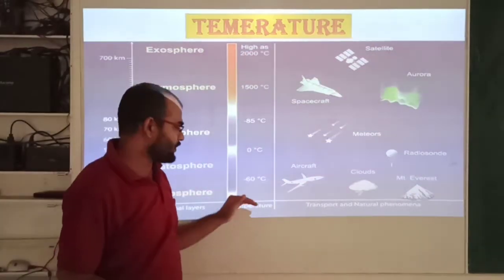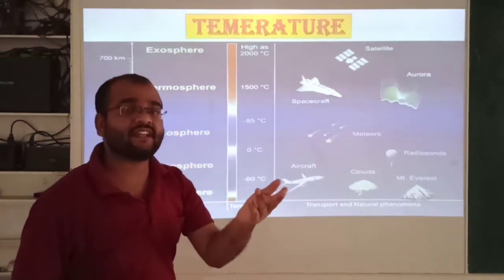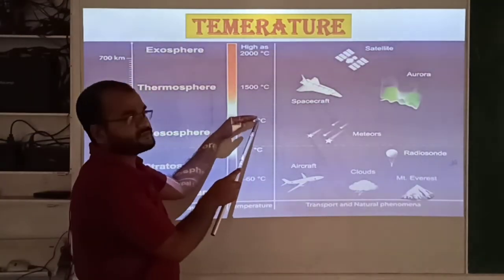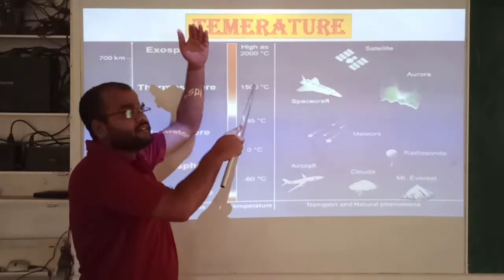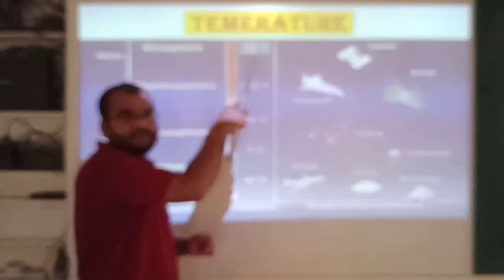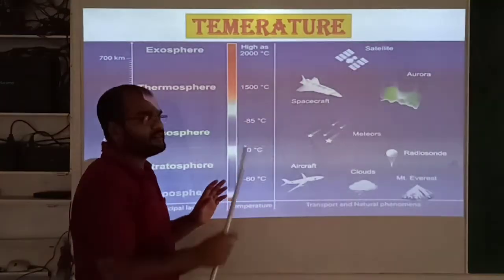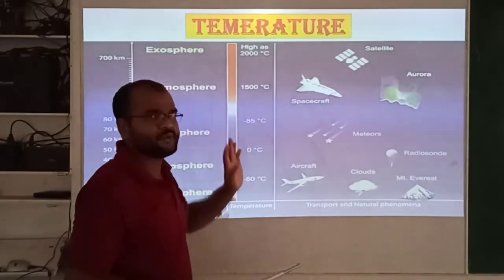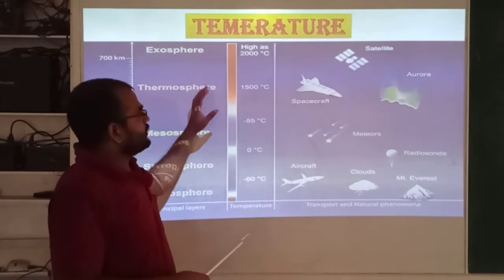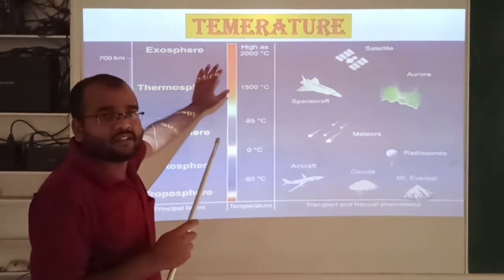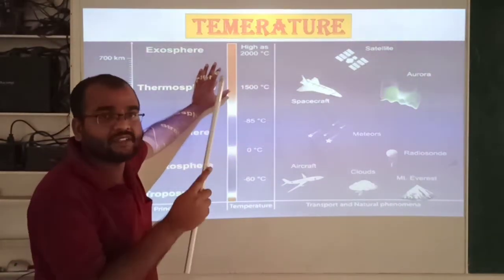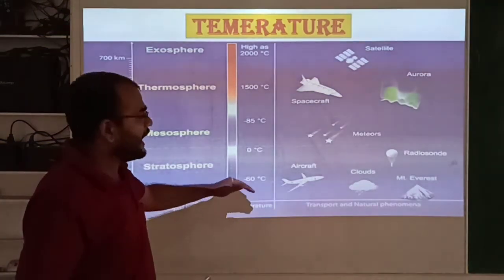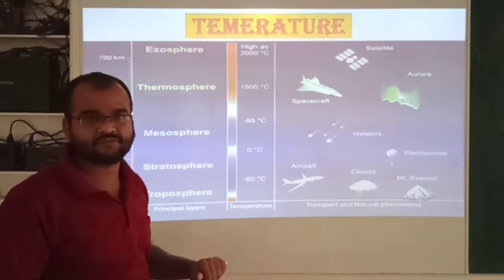Simply: the first layer decreases, second increases, third decreases, fourth increases, fifth increases. You have to remember just increasing or decreasing, but no need to remember these values. So this is the information about how temperature changes as the height increases in different layers.